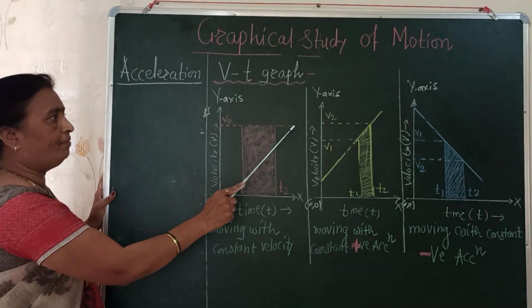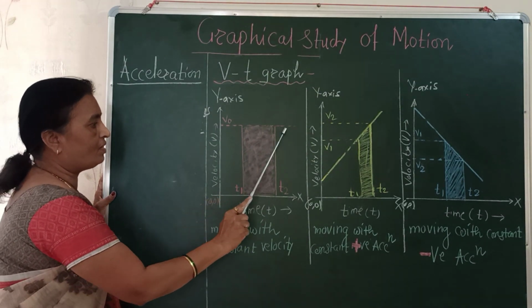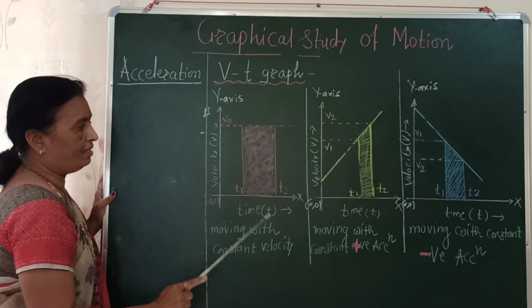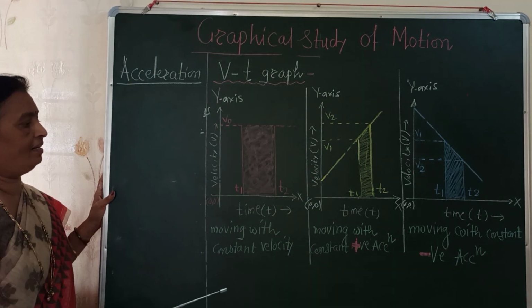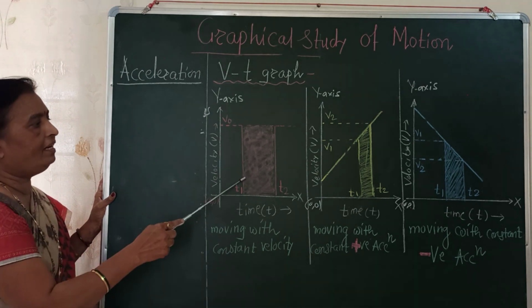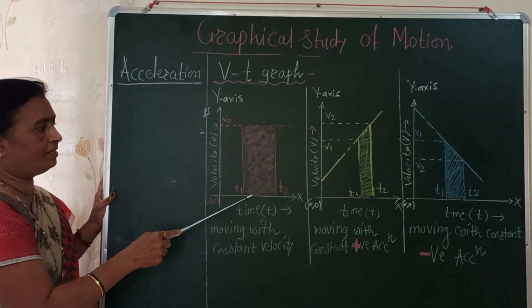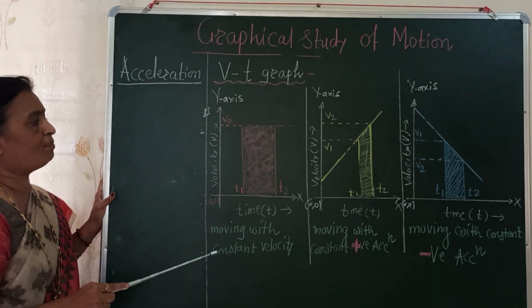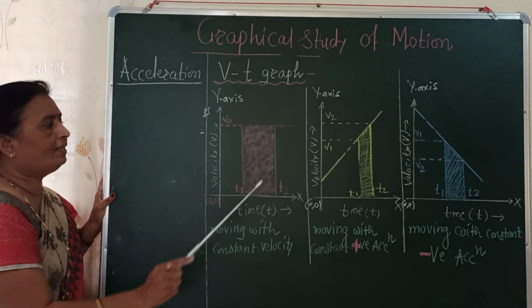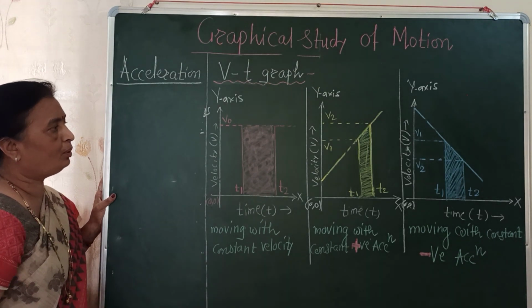For that, the graph is plotted like this. This graph is a straight line parallel to the time axis, which indicates that the particle moves with constant velocity. The area under this curve gives us the displacement of the particle during the time interval from t1 to t2.